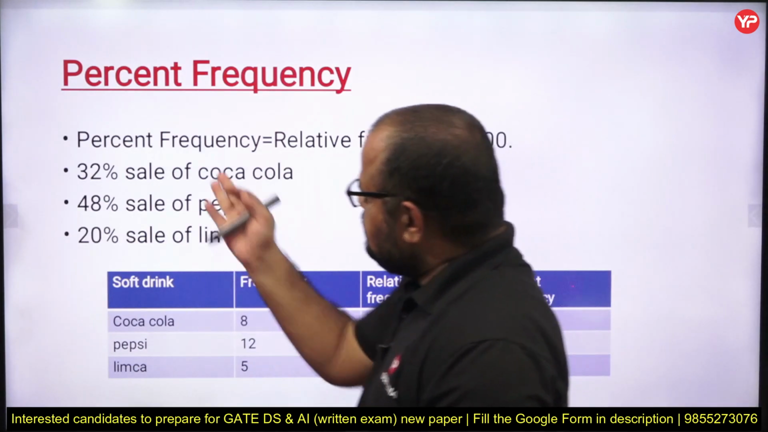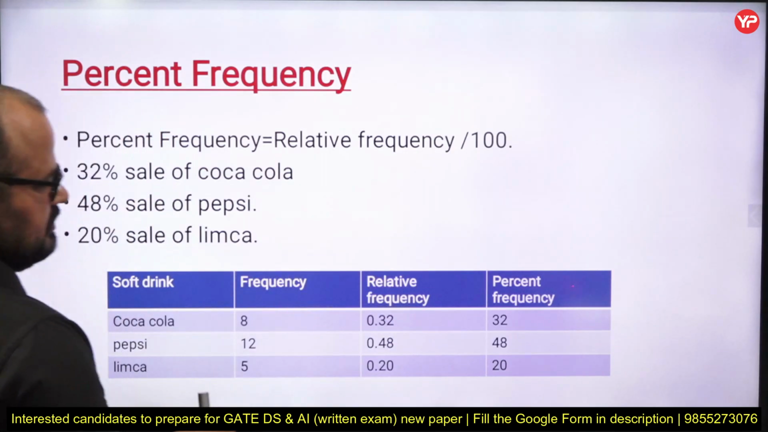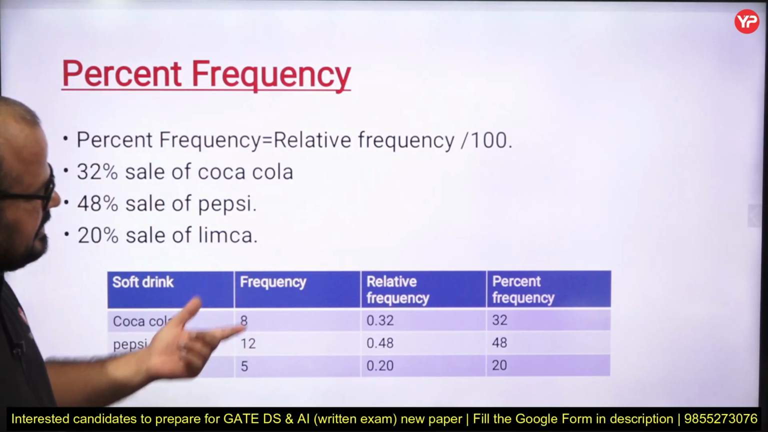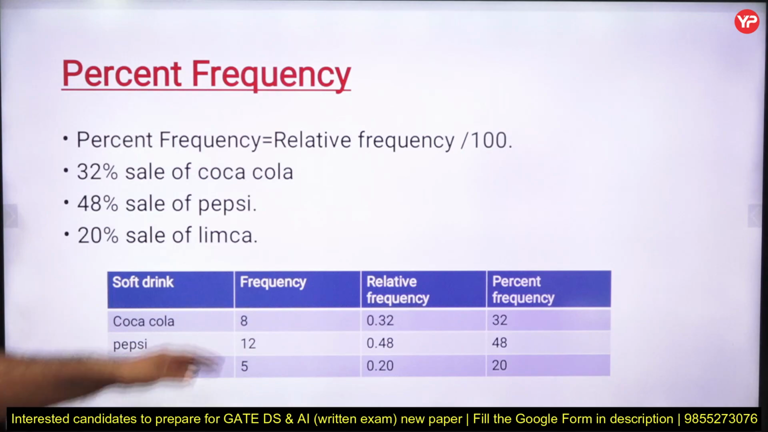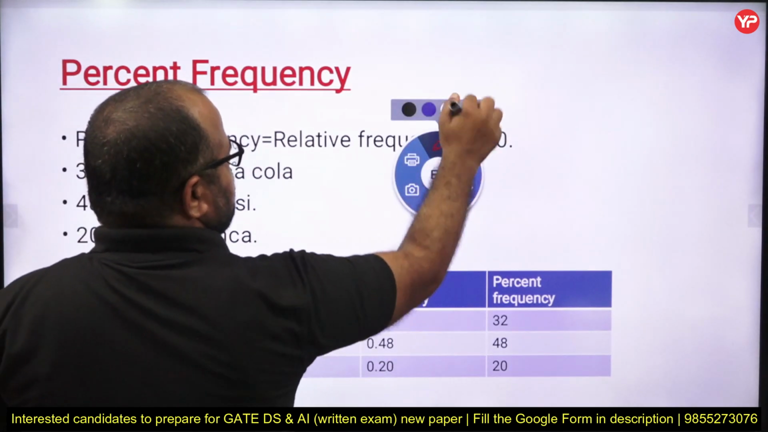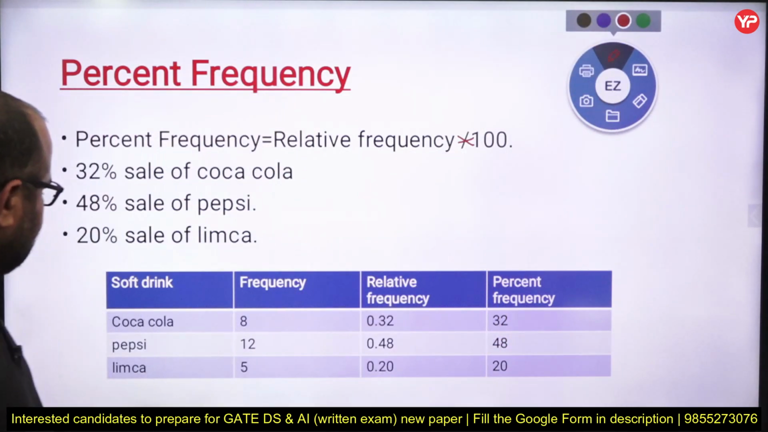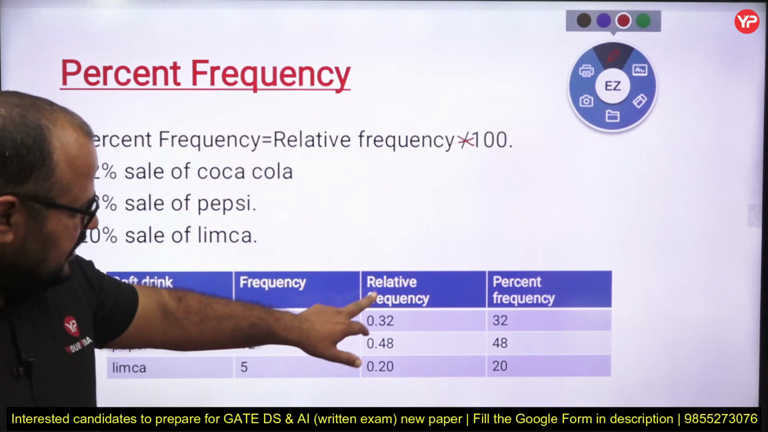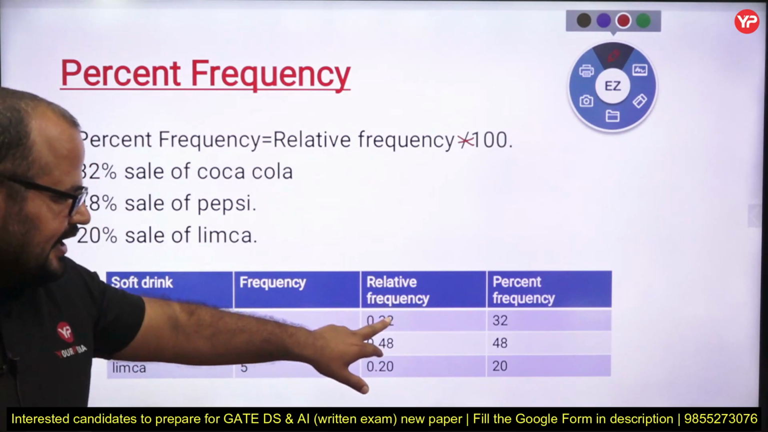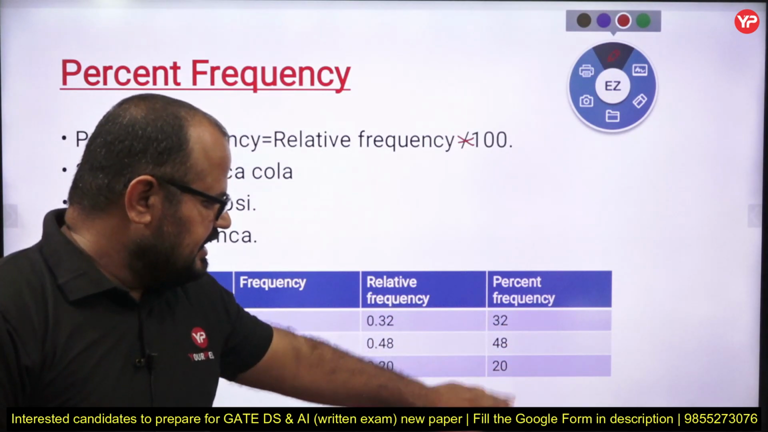Now my dear students, what is percentage frequency? Relative frequency multiplied by 100, not divided by 100, it's multiply by 100, keep in mind. See my dear students, now you know that the relative frequency is 0.32. If I multiply by 100, that is 32, 48 and 20.